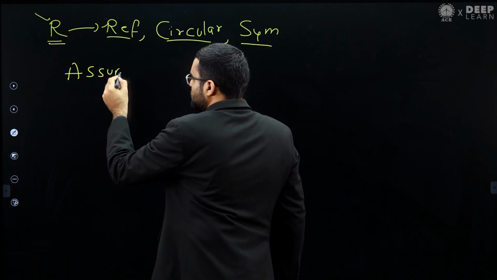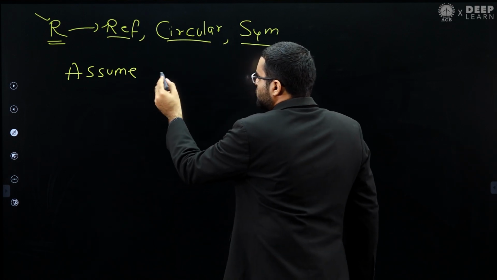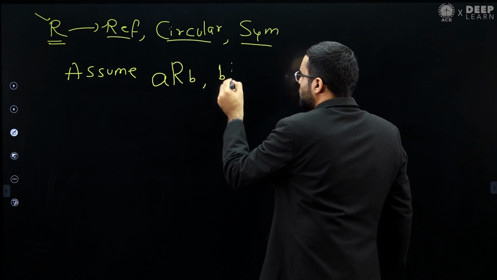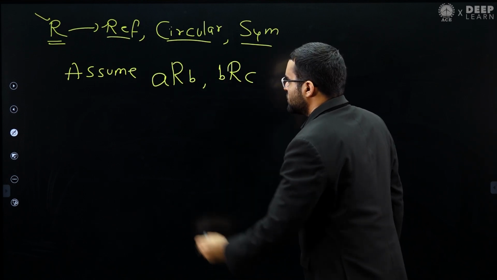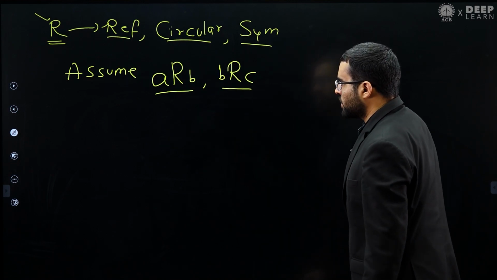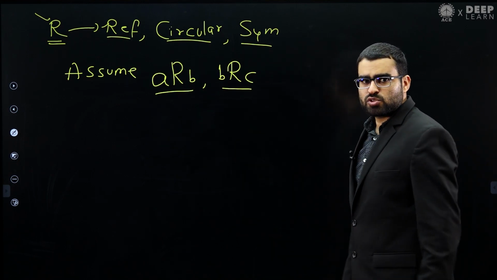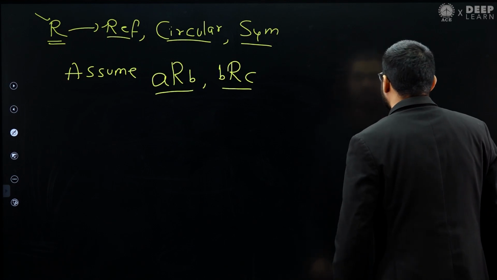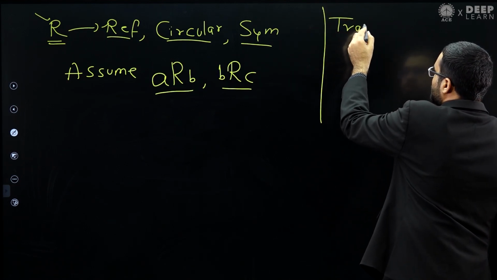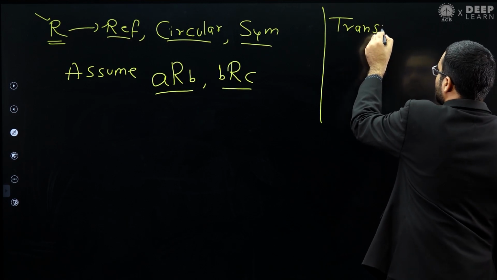Assume that A is related to B and B is related to C. Okay, let's assume that A is related to B and B is related to C. Then remember the definition of transitive relation. Okay, so let me write it down. So what is the definition of transitive relation?